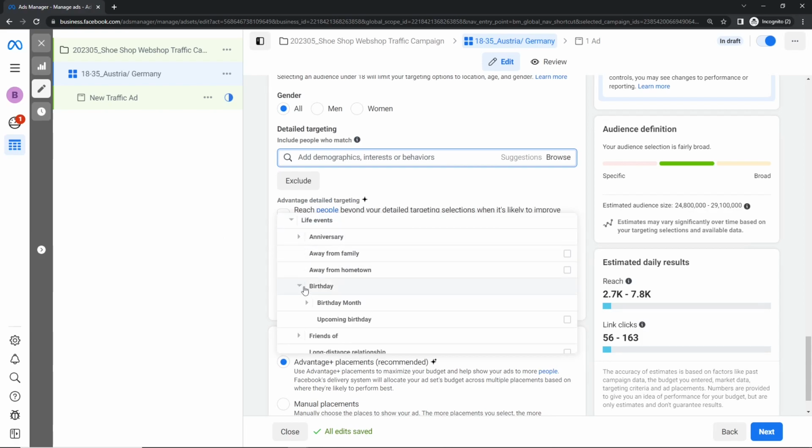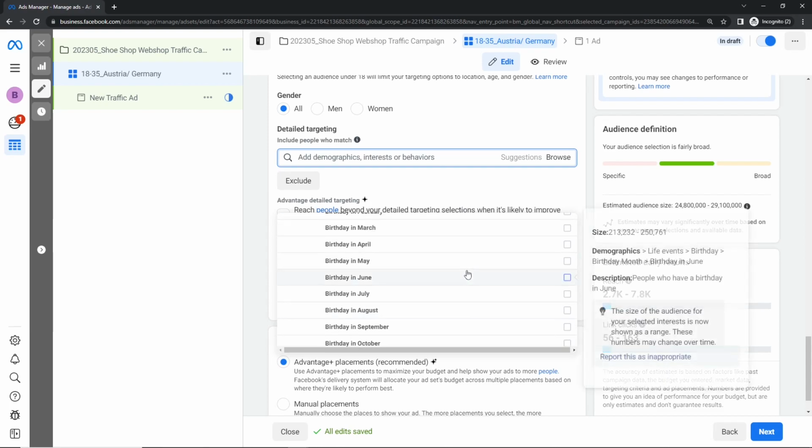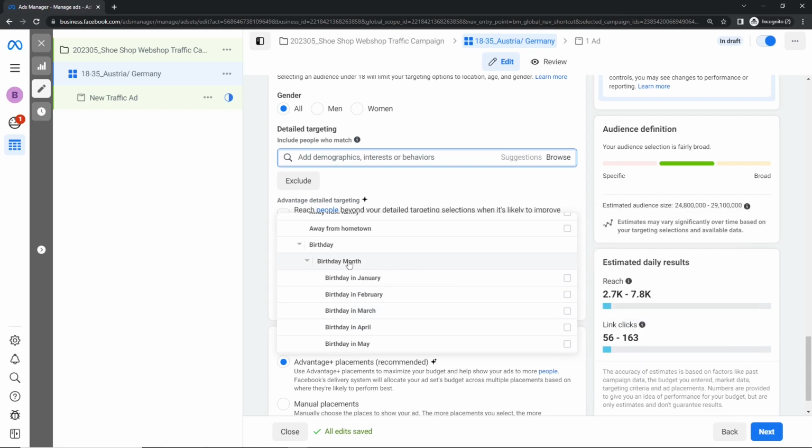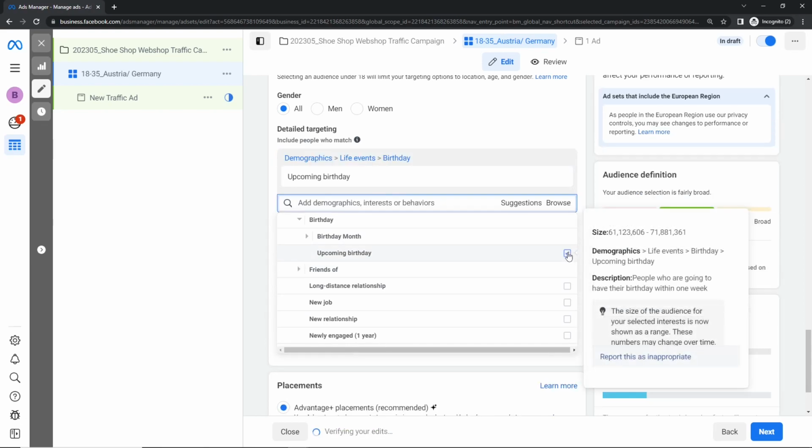Also, what else? Birthday, upcoming birthday, or birthday only in November. Maybe if I have, as I said, bracelets with a specific date on it or with a specific month on it, so bracelet with November, December, October, I could make an ad set for every product, so for every month, and then click here on birthday in November to only show that to people that have a birthday in November. It's a lot of effort, yes, so you need to create 12 ad groups, but still, it is a way to go. Upcoming birthdays, only one click, also possible.